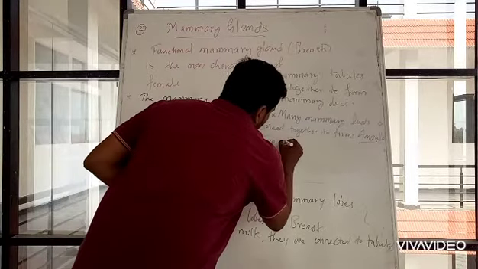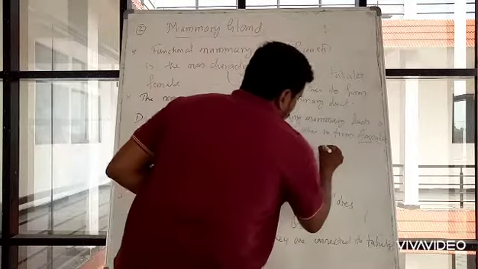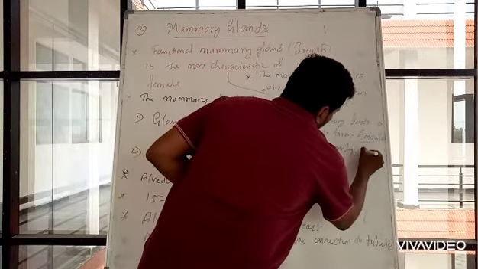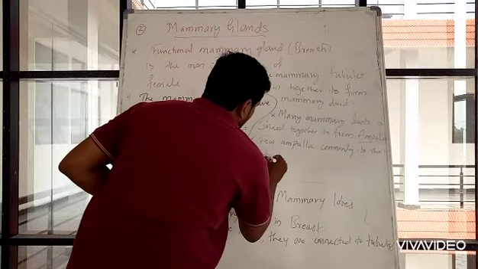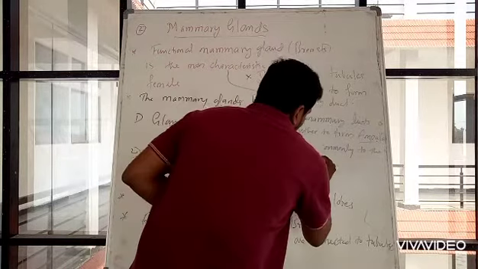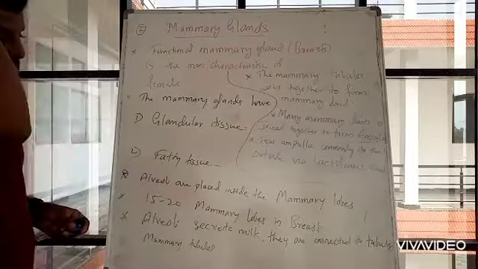Few ampullae commonly open to the outside via lactiferous duct. Okay, so these are the few points.